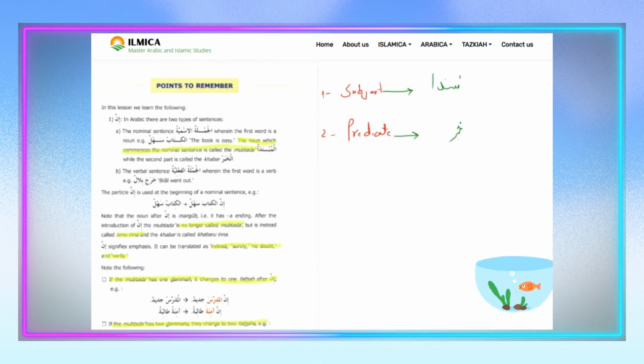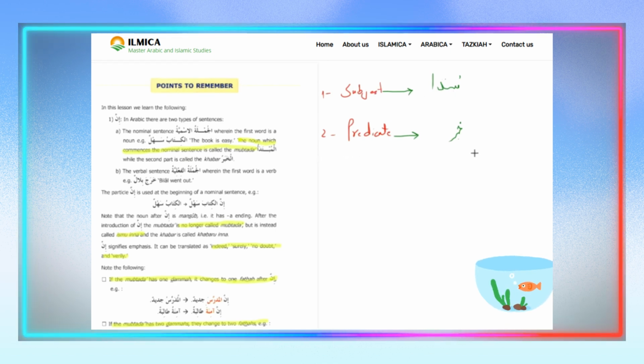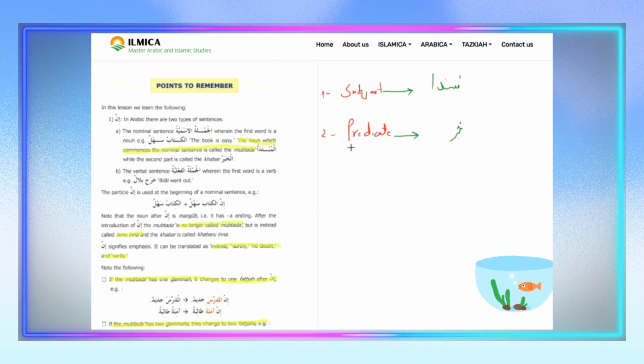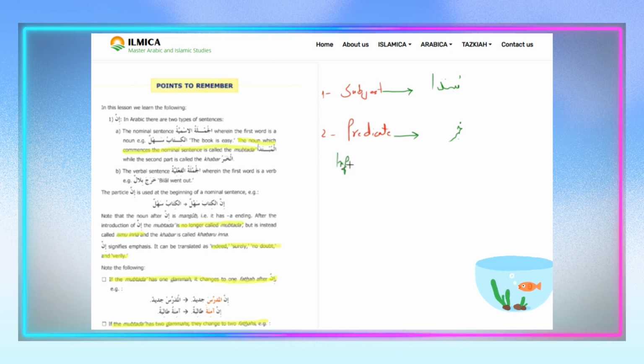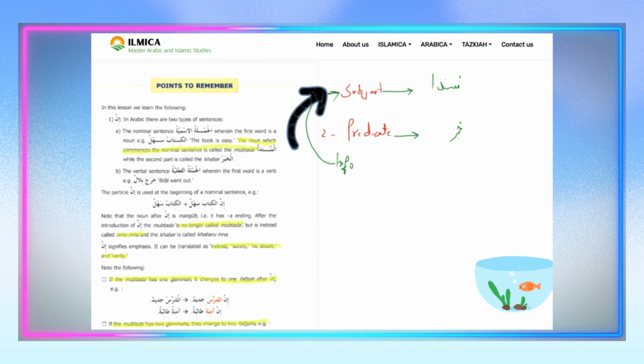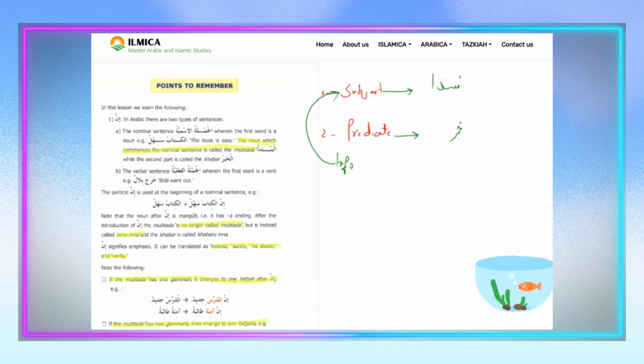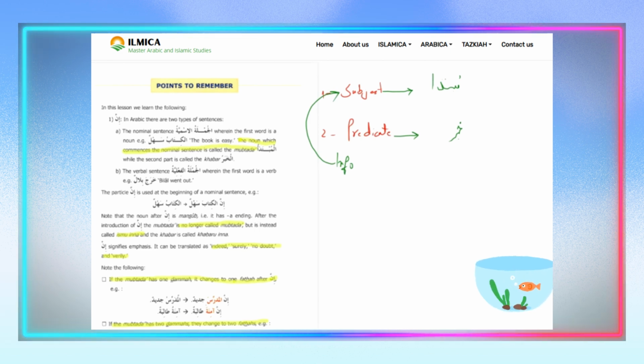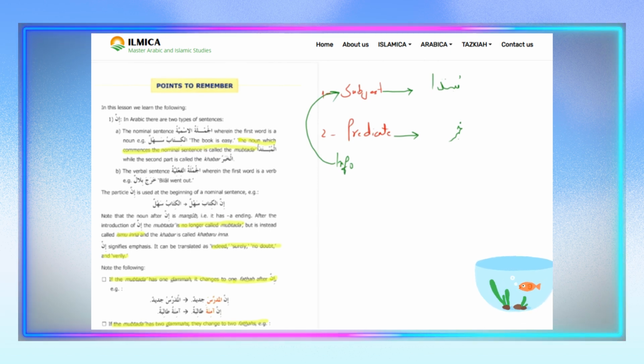So subject is a noun which is known as mubtada, and predicate is a piece of information or report about the subject. So predicate is info. It is an info about the subject. Yes. That is the difference. Subject is the one about which we convey information, and predicate is that information that we are conveying, that we are saying about the subject. So let's have one example.